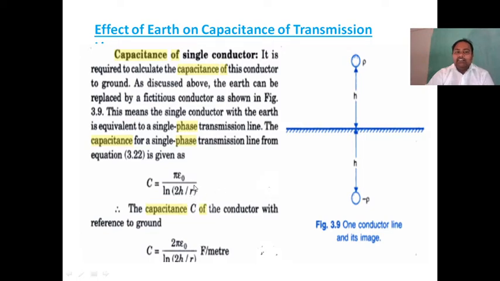Easily we can write this equation by using Kelvin's law. Therefore, the capacitance C of the conductor with reference to ground, with reference to ground only, is just like a neutral formula. So that becomes 2 pi epsilon naught over log 2h by r. By taking the neutral point, we know that it is 2 times the single phase. That becomes C equals 2 pi epsilon naught over log 2h by r farad per meter.